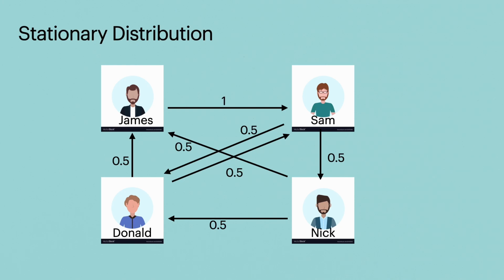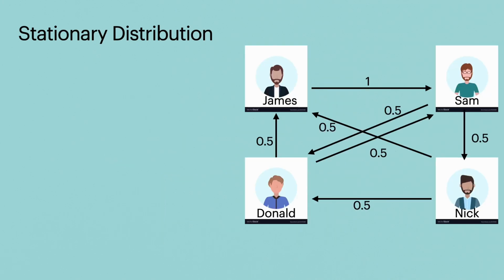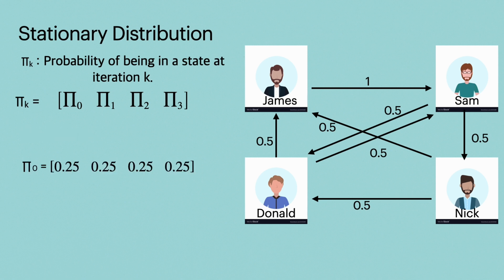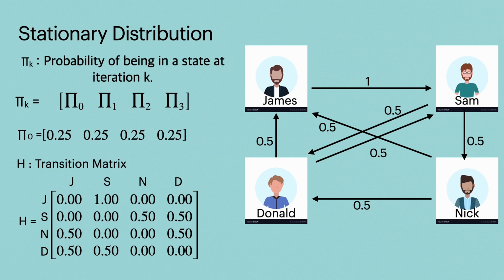Now, in order to rank the 4 candidates, we treat each individual candidate as a node and their votes to each other as links. We introduce a row probability vector pi k, which holds the probability of being in a state at iteration k. Pi k equals pi0, pi1, pi2 and pi3. For the initial state, i.e. pi0, we always consider each state node to be equally likely. We introduce the transition matrix H, whose rows are the current states and columns consist of probabilities of going to the next state from that state.